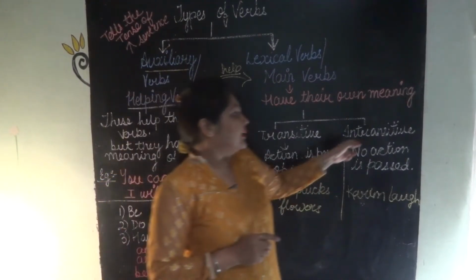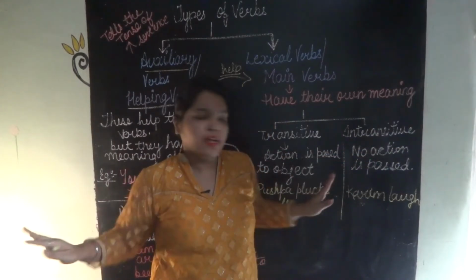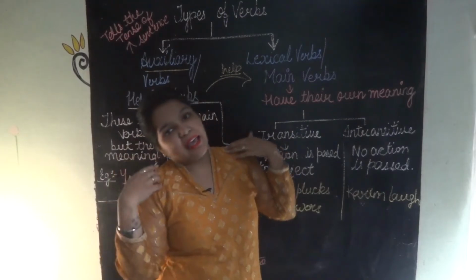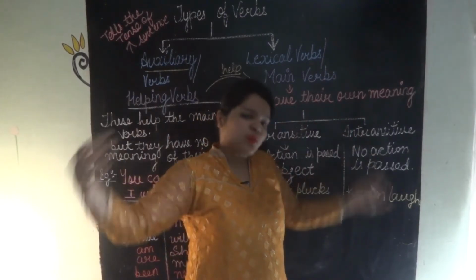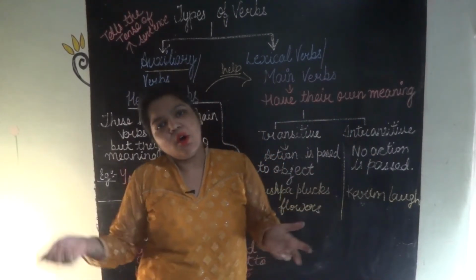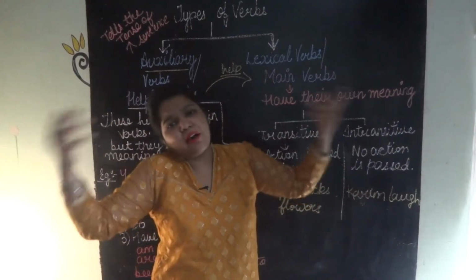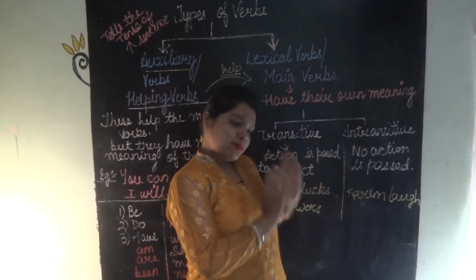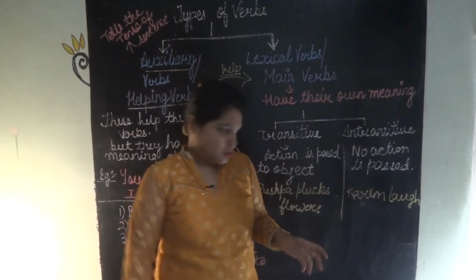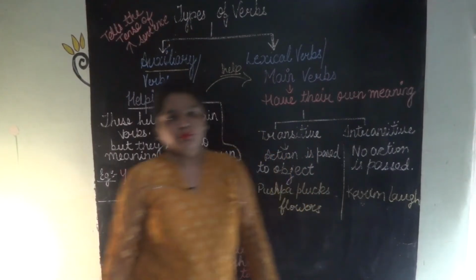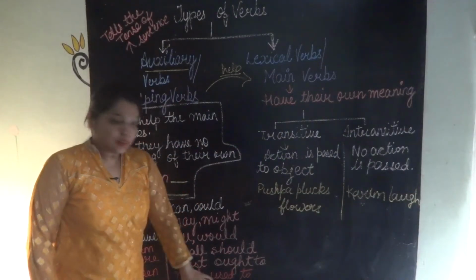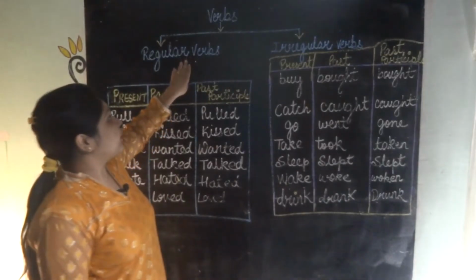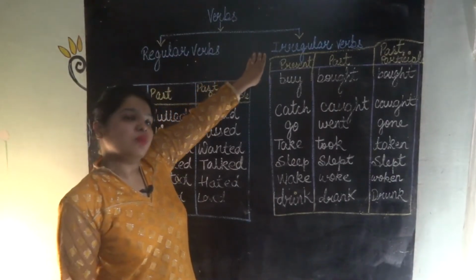Okay? In intransitive, no action is passed. Nothing is passed. Kareem laughs. I play. You smile. So is anything passing on? No. If he is laughing, let him laugh. Kareem laughs. No action is passed to any object. Means the object remains untouched. Okay? Now you can see and you can write it down or take a screenshot of the same. Now these are regular verbs and irregular verbs.